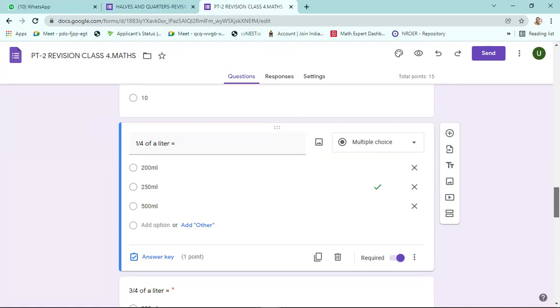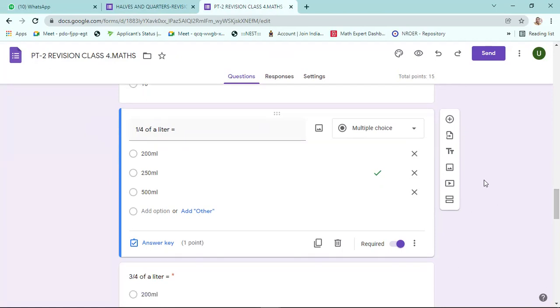Sir, 250 ml, sir. 1/4 of a liter. Liter means 1000 ml. 1/4 of 1000 ml. Half liter will be 500.